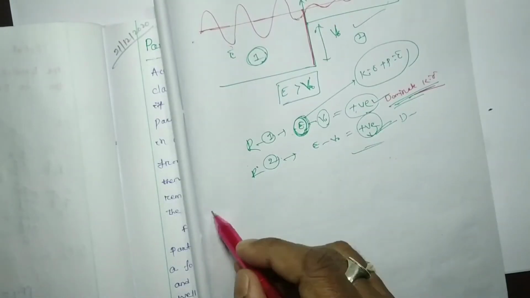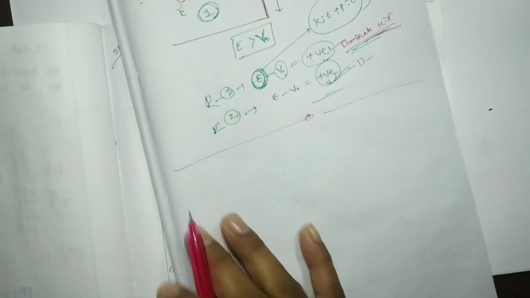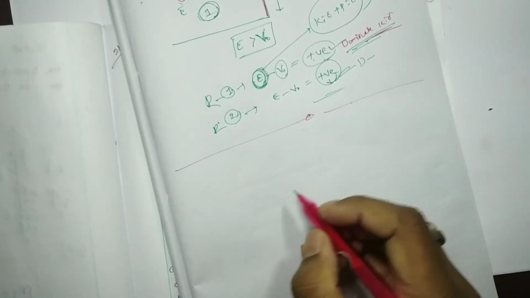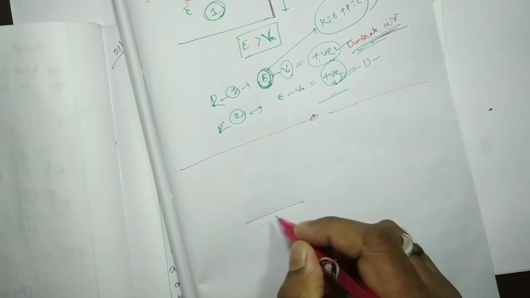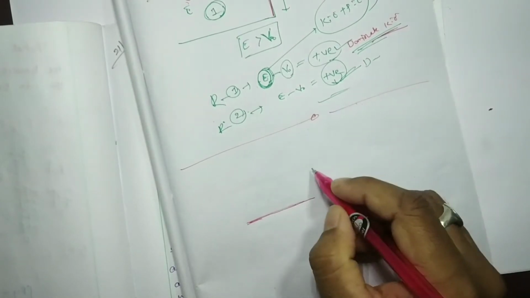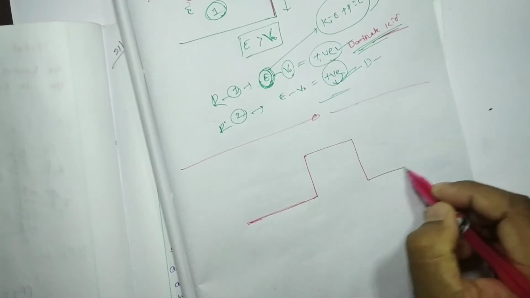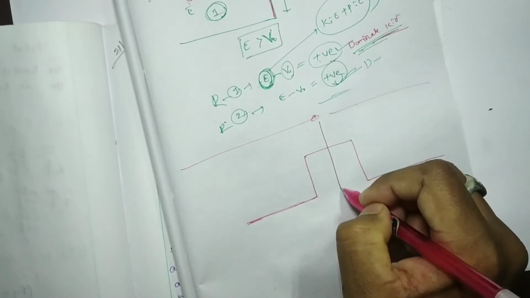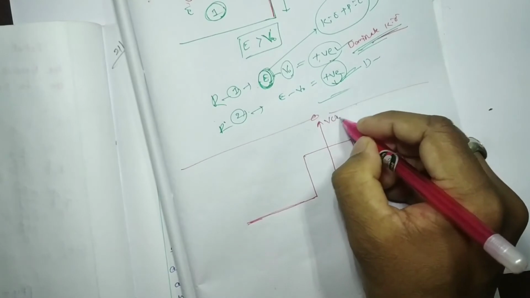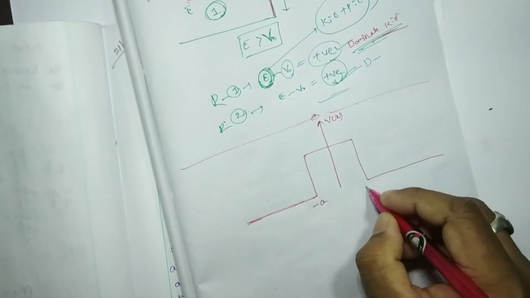Okay, now we are going to consider another example, the rectangular potential barrier. It is somewhat interesting, so follow along. This is our rectangular potential barrier that extends from minus A to plus A along the x-axis.